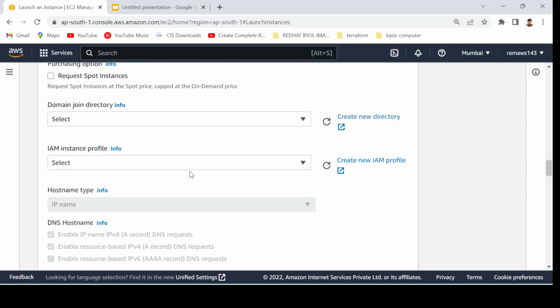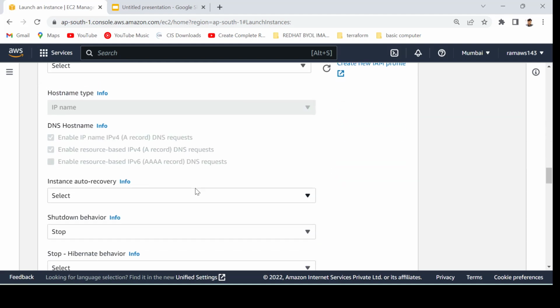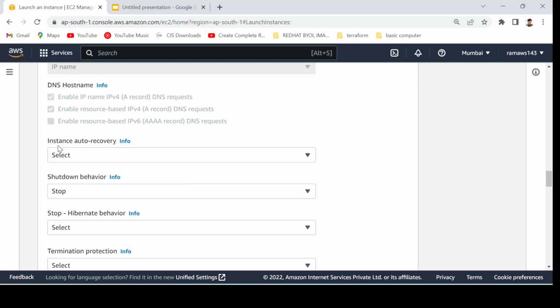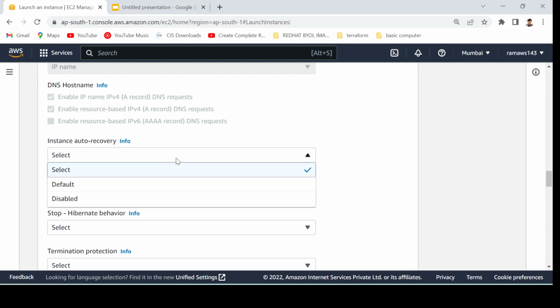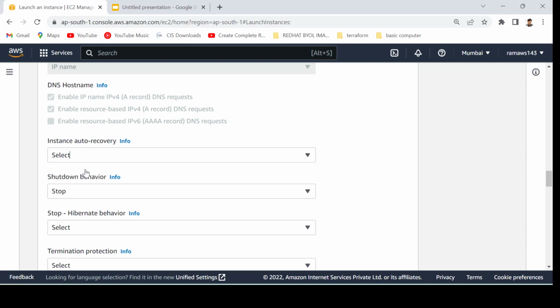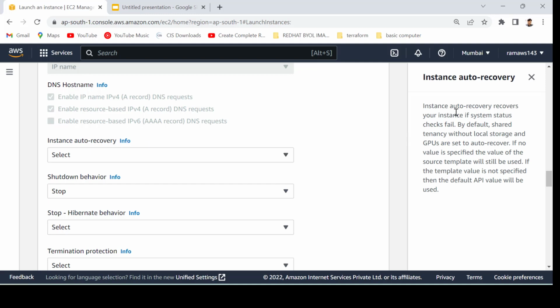We don't want to go with these options. This is the default option, instance auto recovery, right? It will automatically recover the instance if the system status check fails. When you create a new instance, it first checks the instance status and system status. When it fails, it will automatically recover your instance.